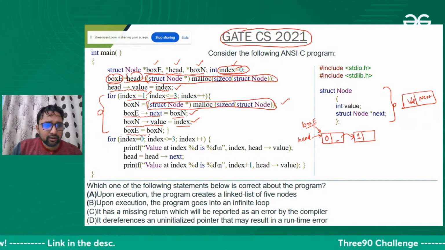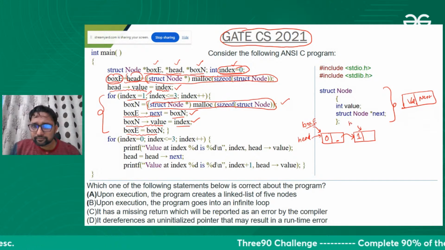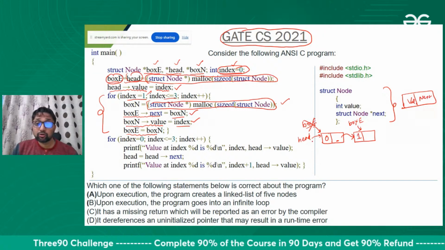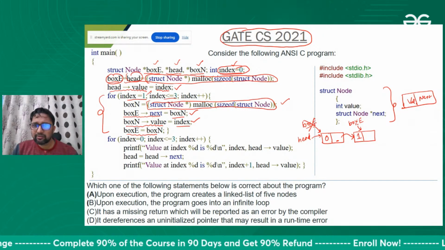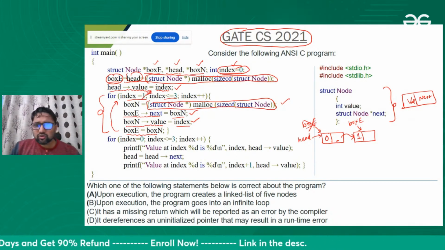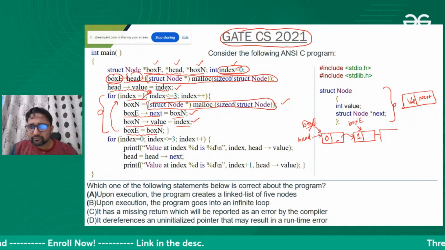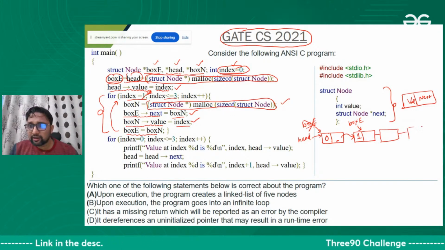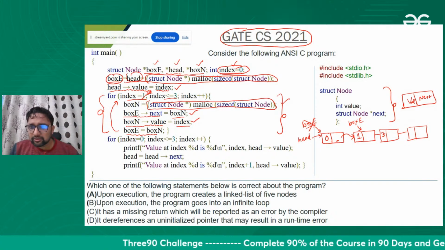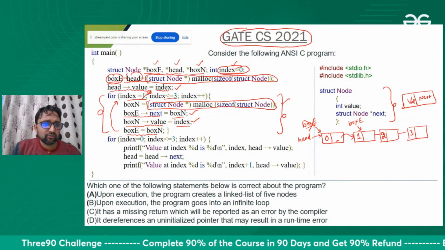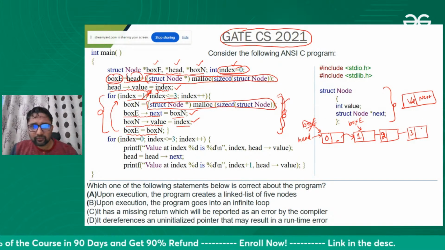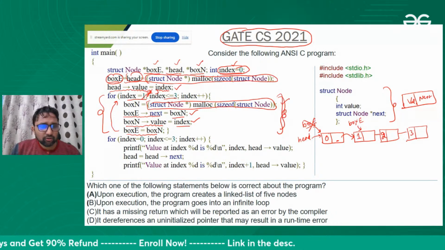Fine. And now box is here. We shift this box variable here. See, we are not moving head, otherwise we will lose our linked list. So box is just working as a temporary variable. Now we again go back to the loop. Now i value is 2. So actually what we are doing is creating 3 more nodes in this loop, and storing the index values 1, 2, 3, which is incrementing. Okay, and after that we will come out of this loop. That's it. Okay, fine.